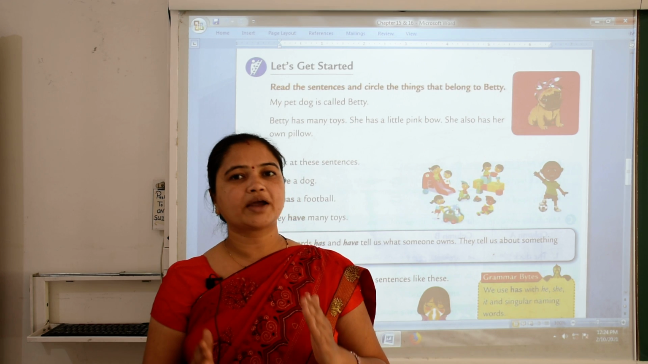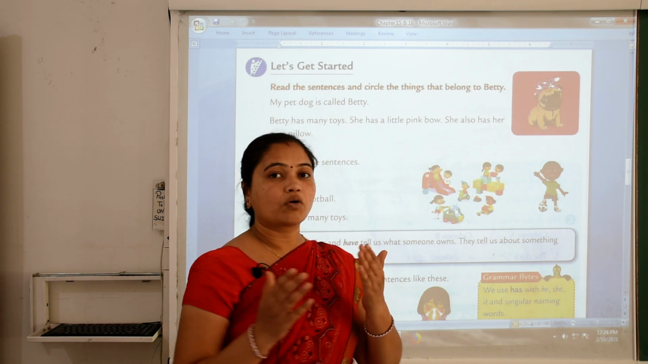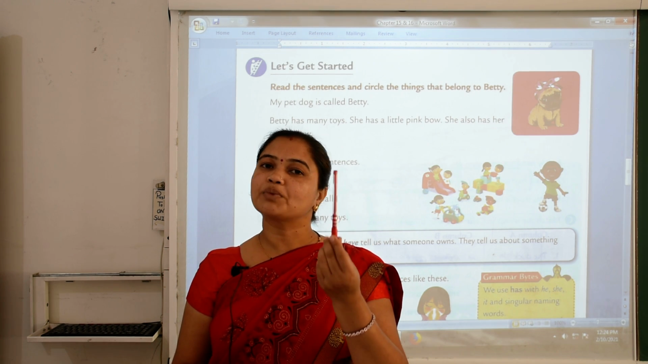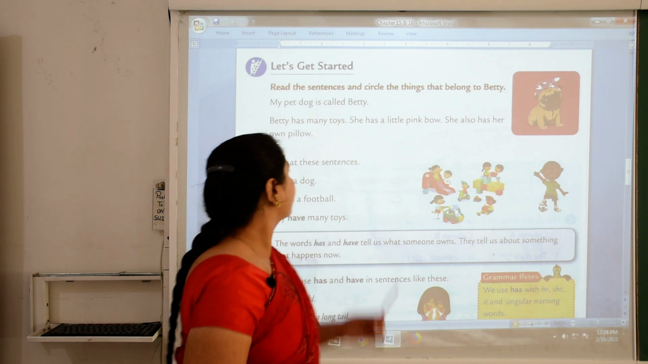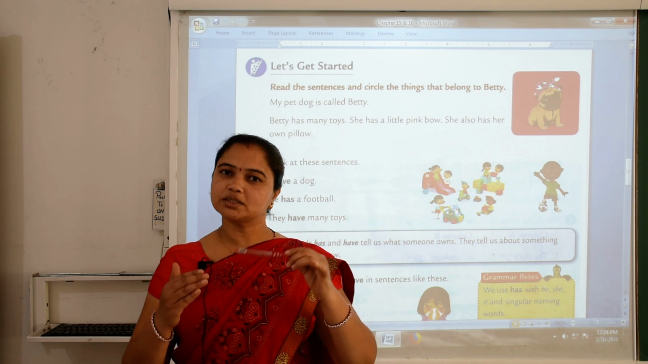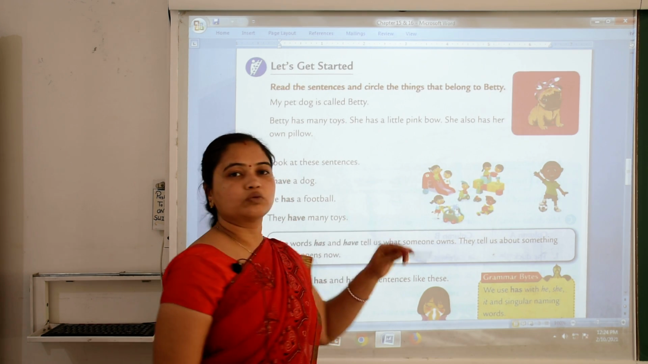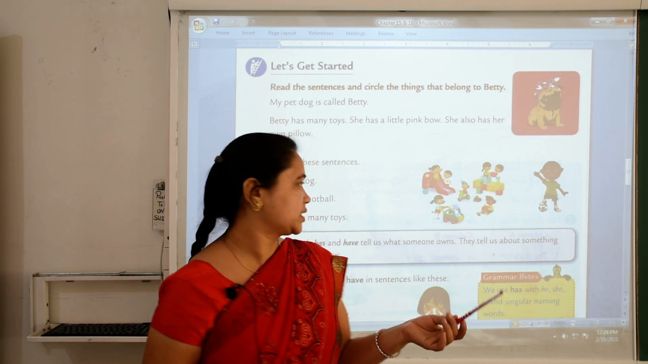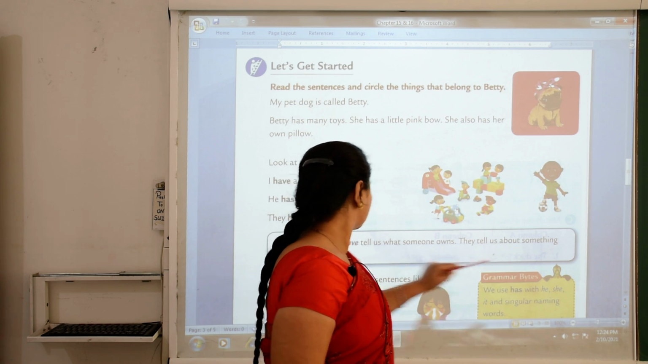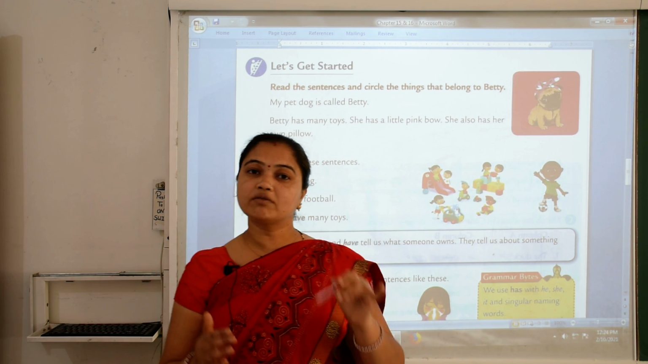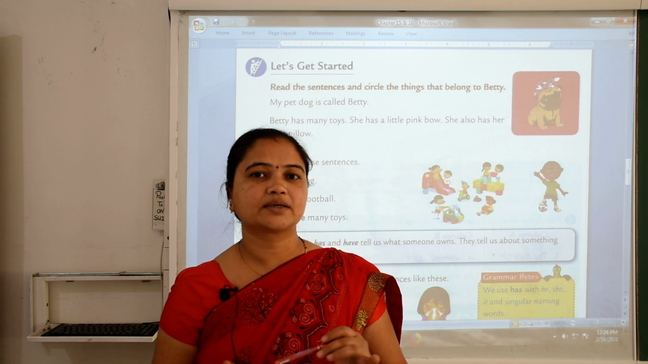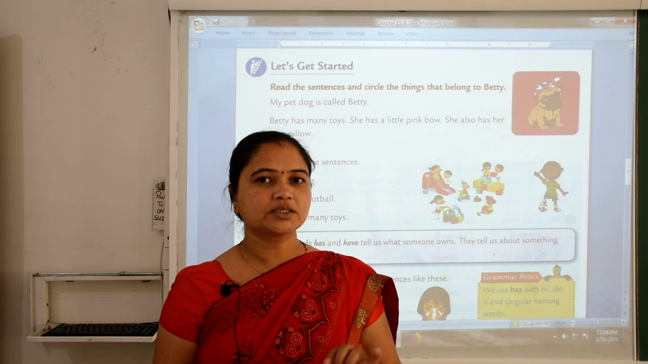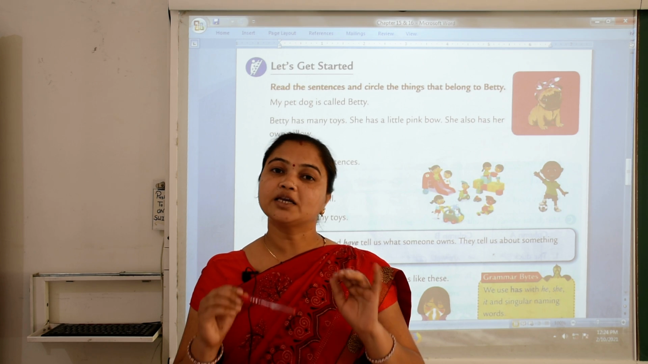We use have and has for ownership. जैसे किसी के पास बताने के लिए कि I have a pen, it means मेरे पास पेन है. I have a dog, मेरे पास डॉग है. He has a football, उसके पास फुटबॉल है. They have many toys, उनके पास बहुत सारे टॉयज हैं. We use have and has in present.